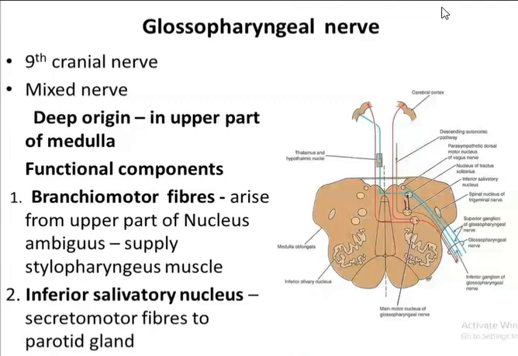Now, where do you find the origin? Where is the origin of this nerve? It is in the upper part of the medulla. So the glossopharyngeal nerve lies in the upper part of the medulla oblongata.